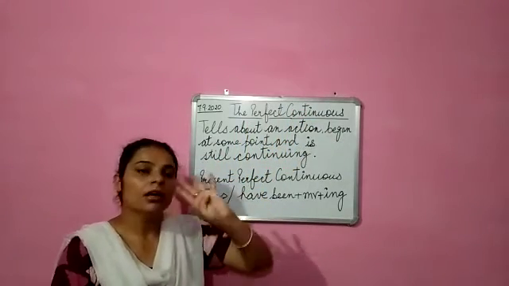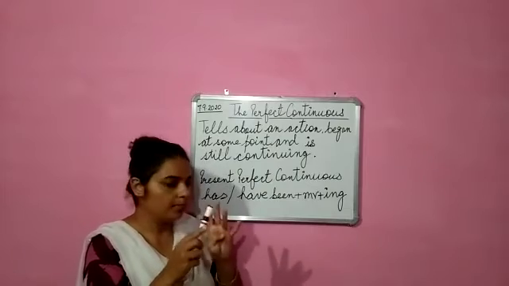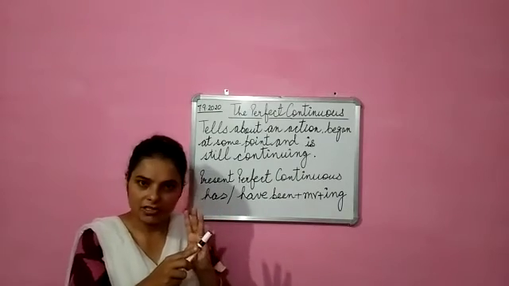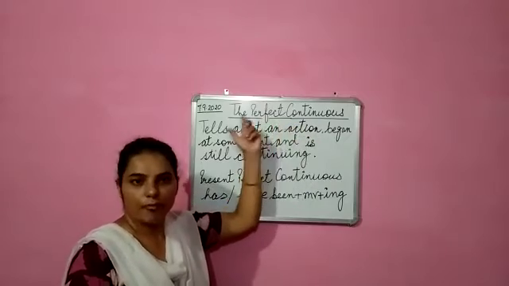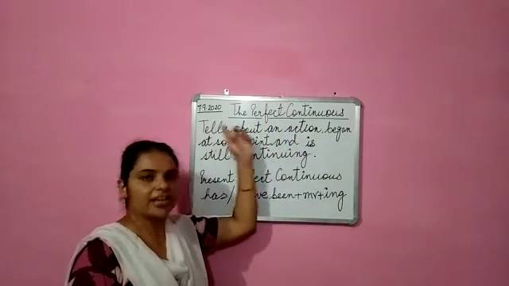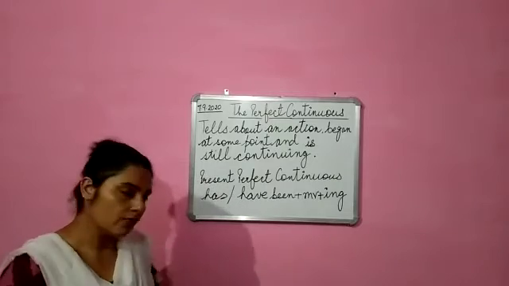See, we have done, there are 4 parts of tenses: simple, continuous, perfect and perfect continuous. Okay, so this is the last one. It is made up with the combination of perfect and continuous. That is why it is known as perfect continuous tense. Okay, what is it now?